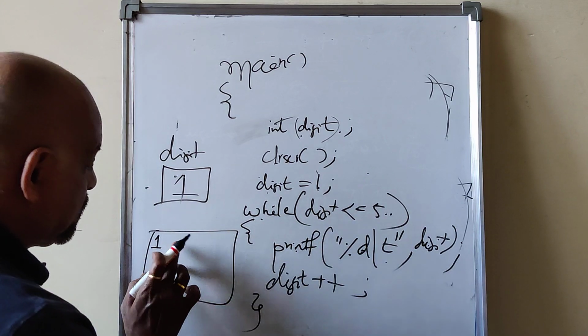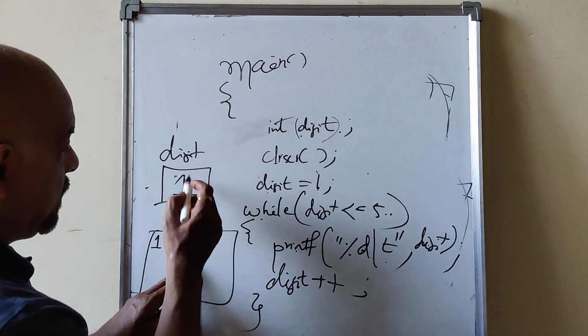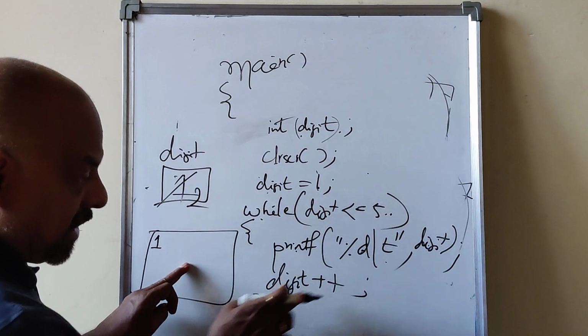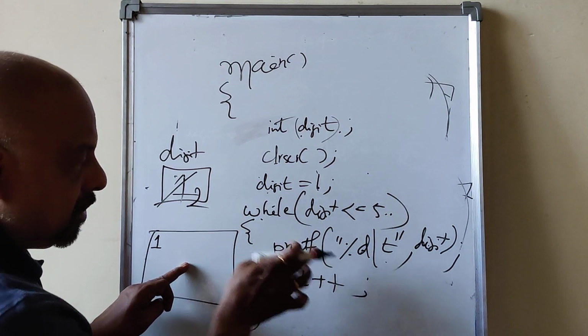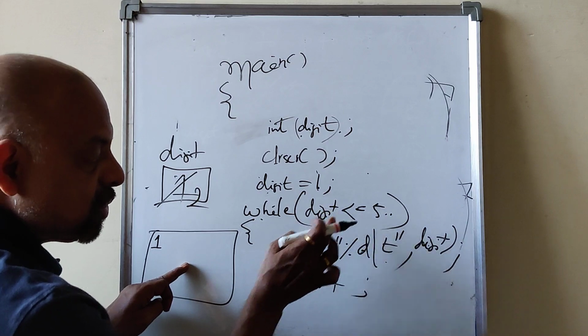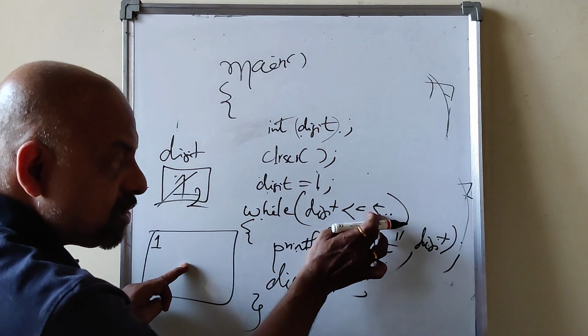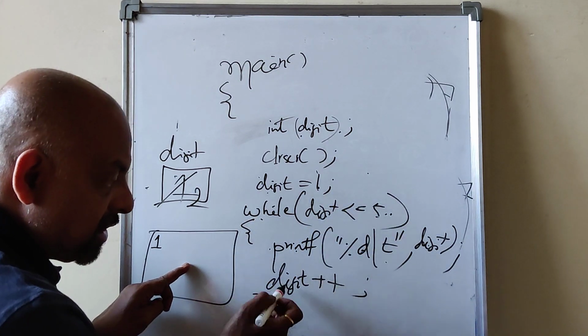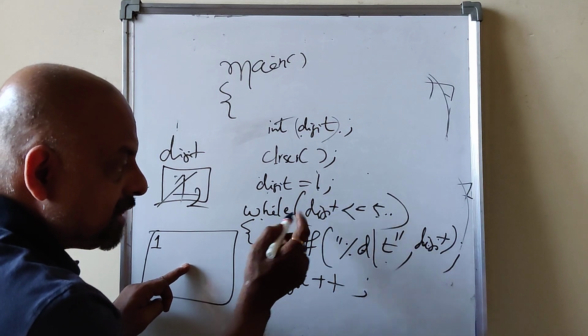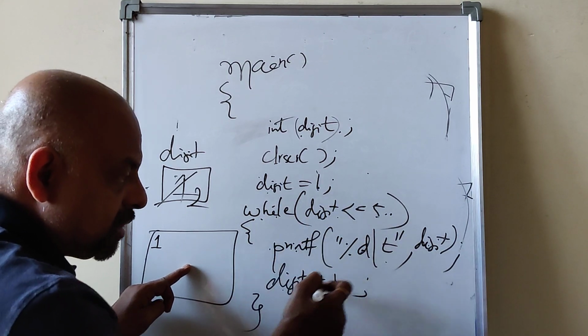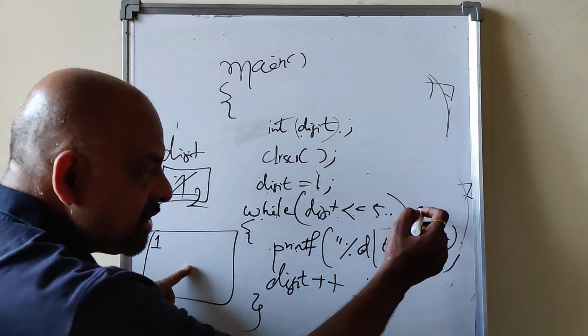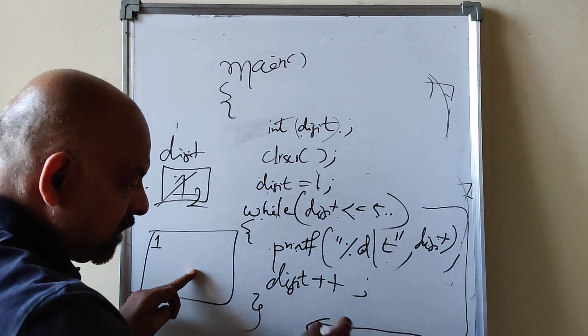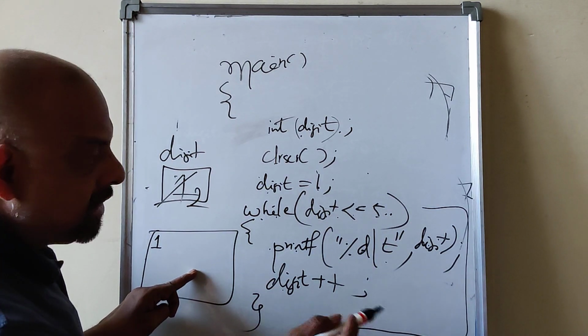Then tab, it jumps 5 columns right, and digit is incremented to 2. Then again you are inside the loop executing all the statements within the loop body as long as this condition is true. 2 less than or equal to 5 is true, execute all these statements. As long as this condition is true, you keep executing. Once this condition is false, you come out of the loop, exit the loop, terminate the loop.